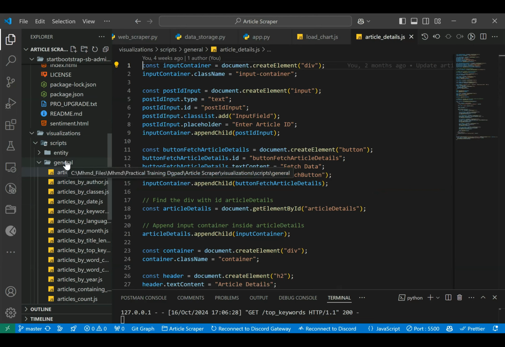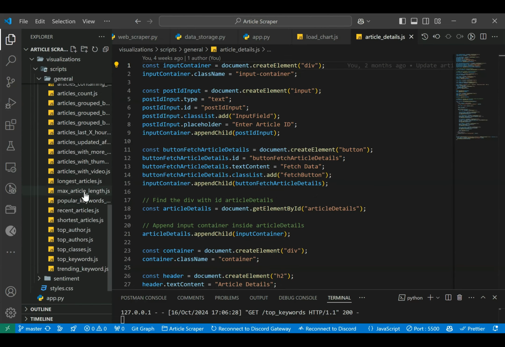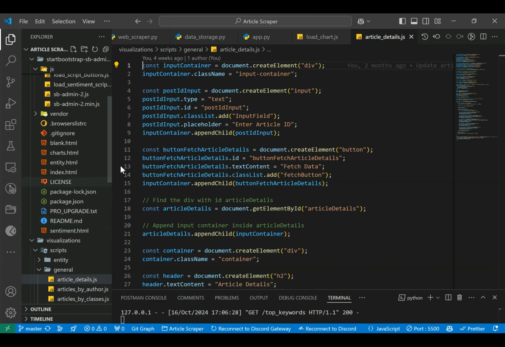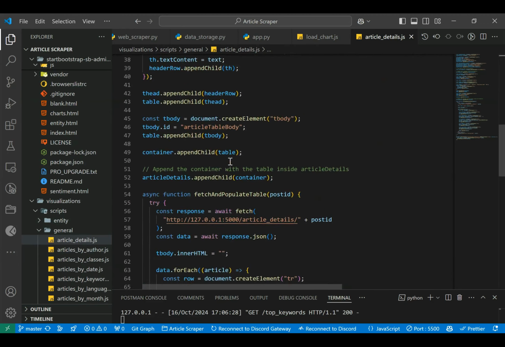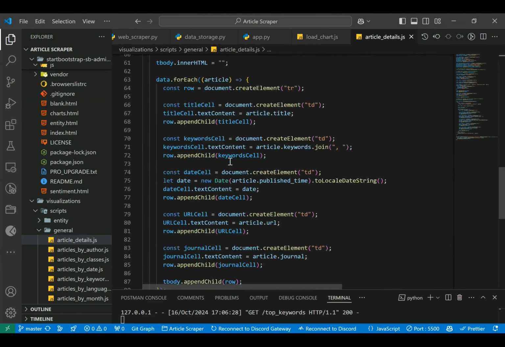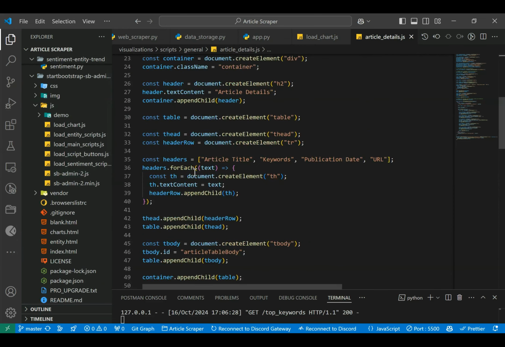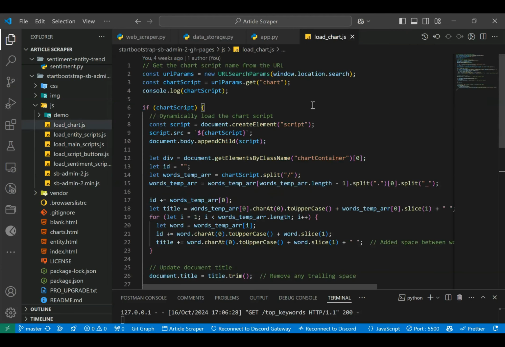The general folder holds general visualizations, the entity folder holds the entity visualizations, and the sentiment folder holds sentiment visualizations. I'll not talk a lot about the code of the visualizations. I'll go directly into the dashboard and see how they are displayed.